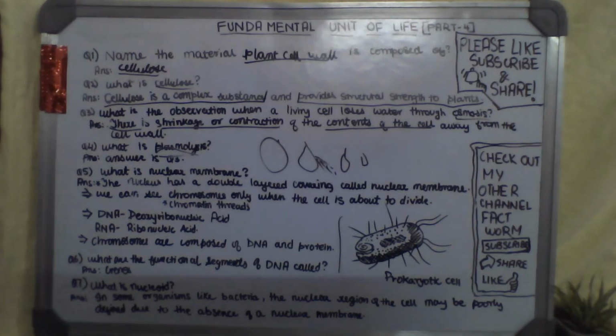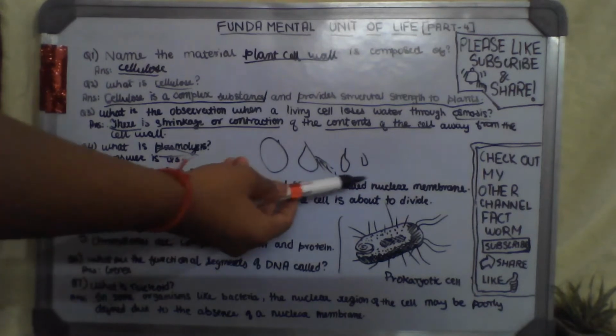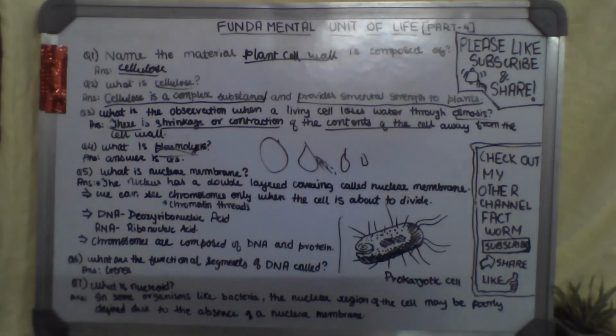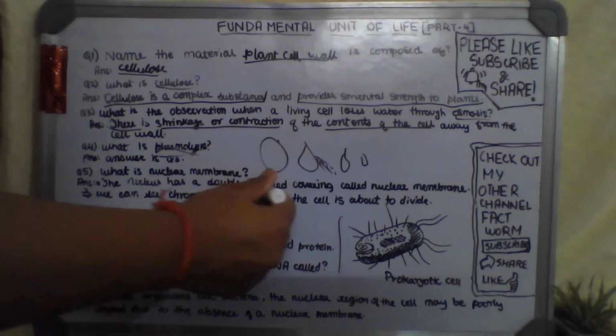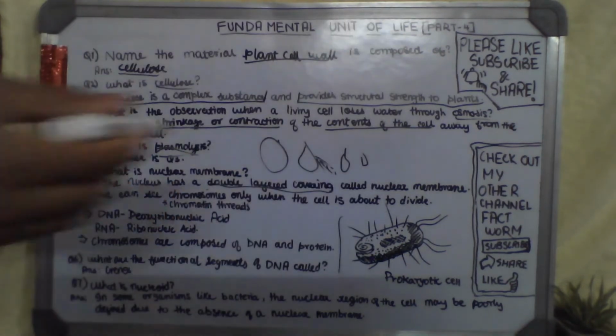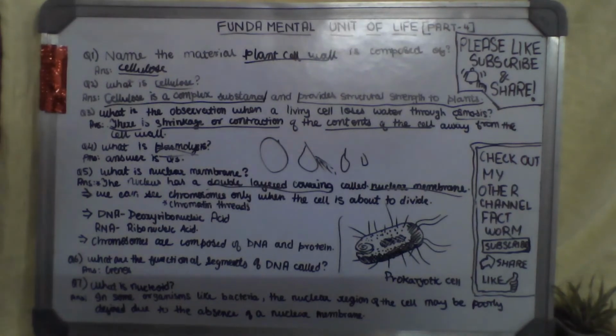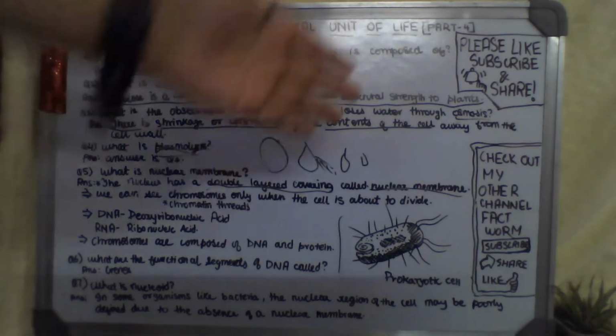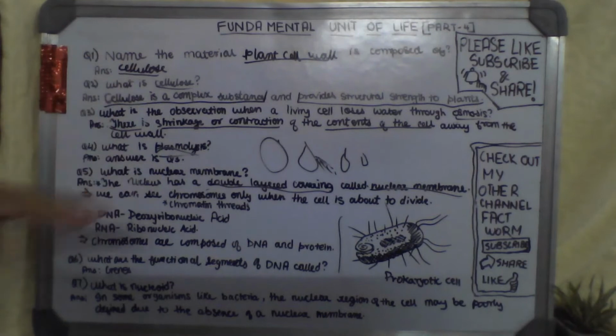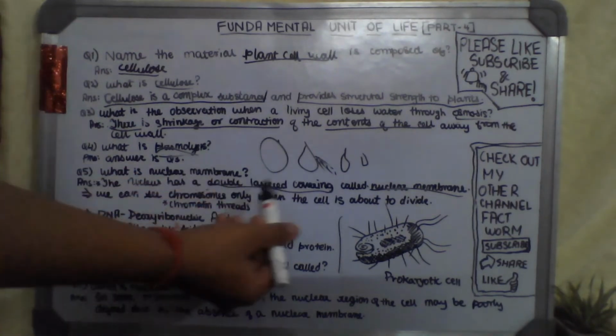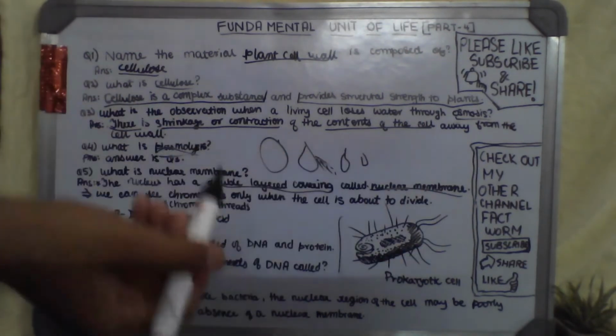Then, what is the nuclear membrane? You must have heard this in the chapter Cell. The nucleus has a double layered covering called the nuclear membrane. This is, I think, new. In class 8 the basics of the nuclear membrane in the cell were covered, and in 9th we are going to know about the double layered covering called the nuclear membrane.